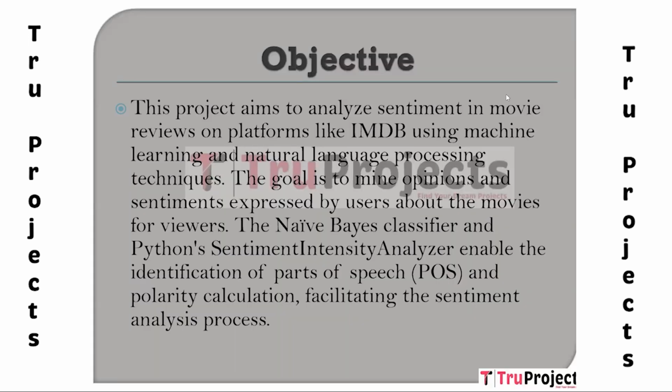The objective of the project is to perform sentiment analysis on movie reviews available on the platform IMDb by utilizing machine learning and natural language processing techniques. The project aims to classify these reviews into either positive or negative polarity. The goal is to mine opinions and sentiment expressed by users about the movies. The use of the naive-Bayes classifier and the built-in sentiment intensity analyzer in Python allows for the identification of parts of speech from words and the calculation of polarity from the reviews, facilitating the classification process for sentiment analysis.